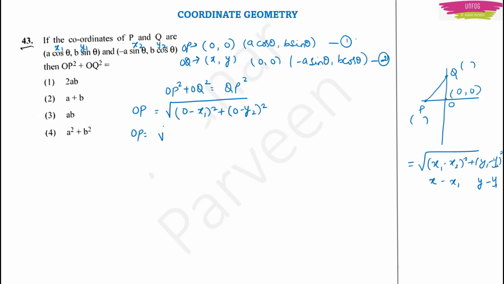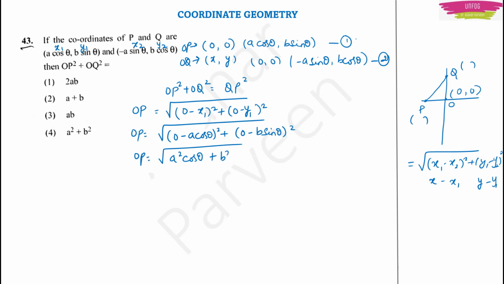This OP will be equal to square root of 0 minus, what is x1? A cos theta, whole square, plus 0 minus, what is y2? Sorry, it should be y1. What is y1? It will be B sin theta, whole square. So OP will be equal to square root of, 0 is having no value here. So A square cos square theta, minus into minus will be plus, plus again minus B sin theta whole square will become B square sin square theta.